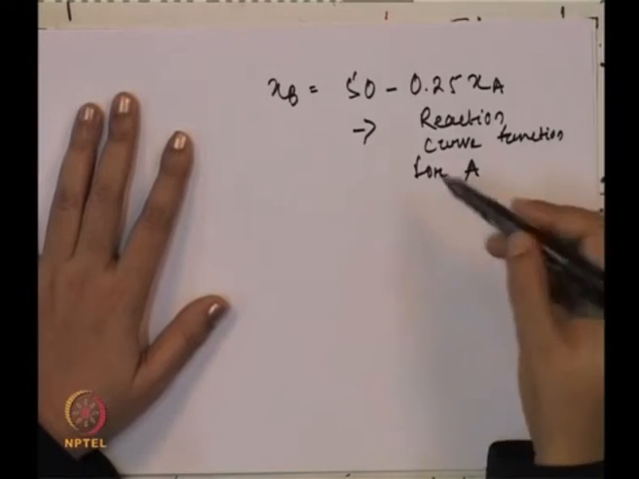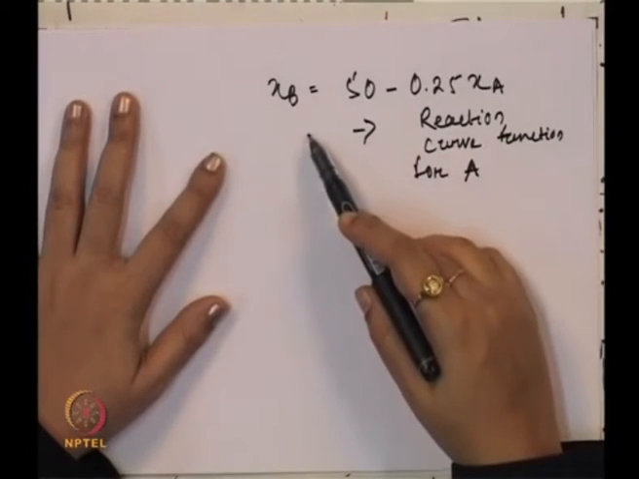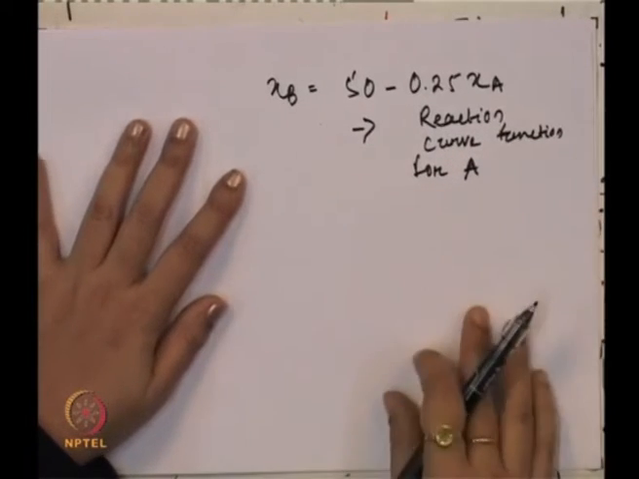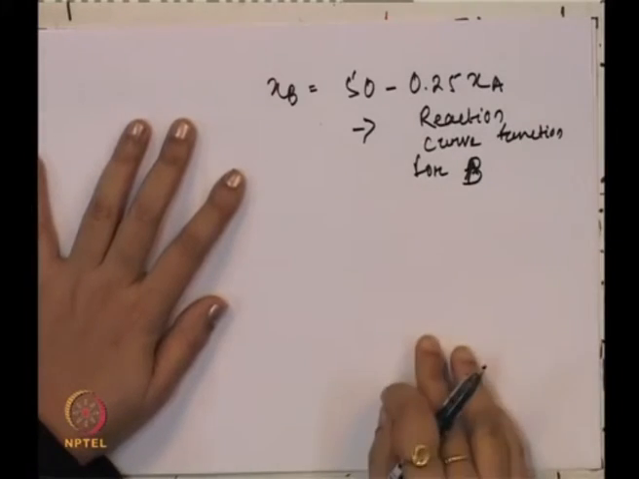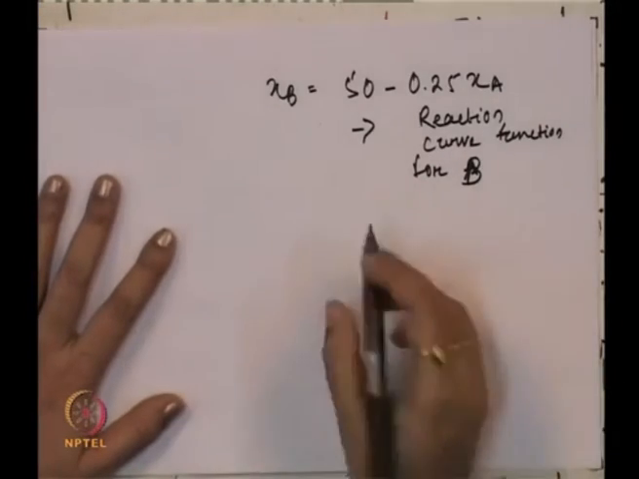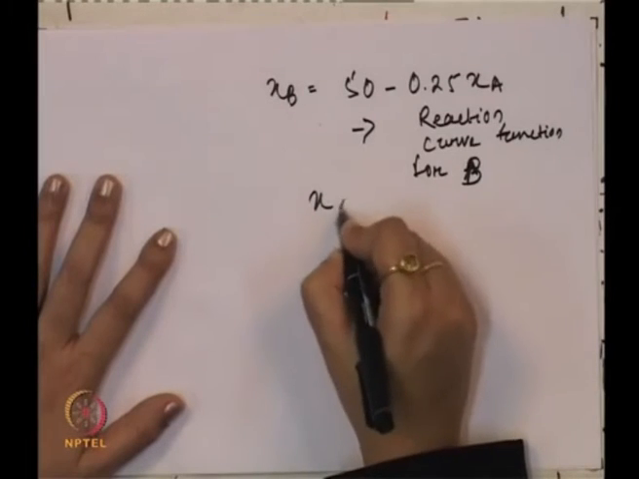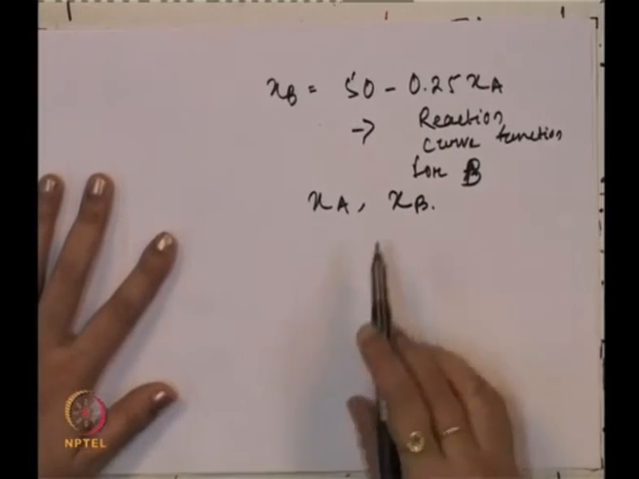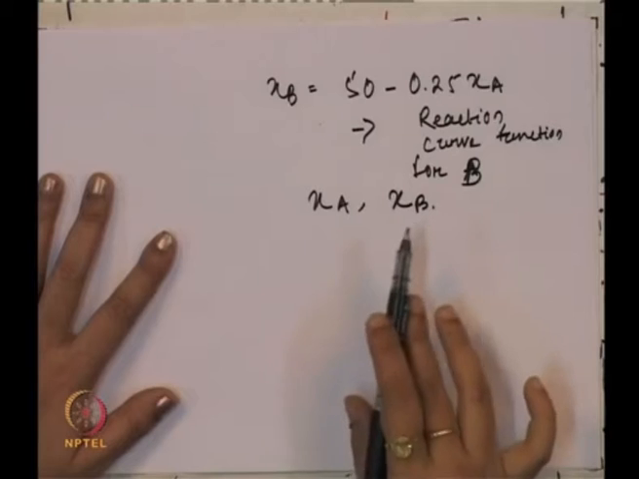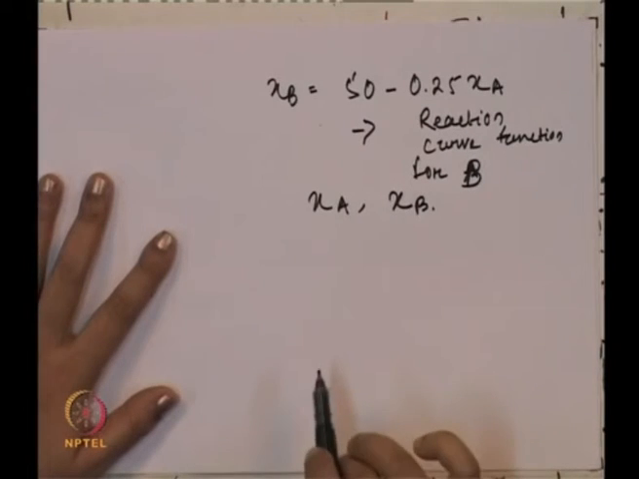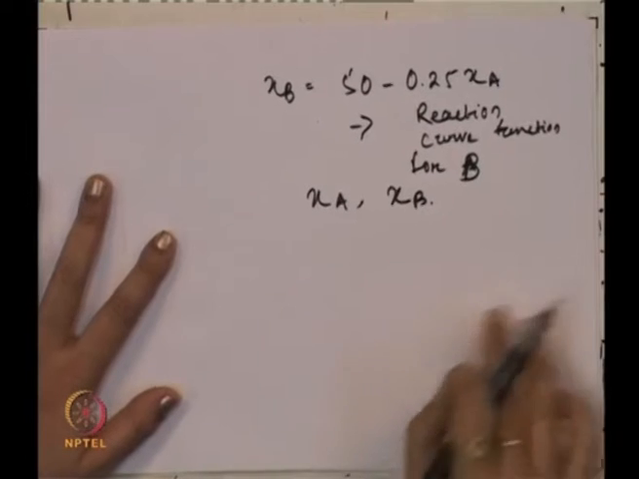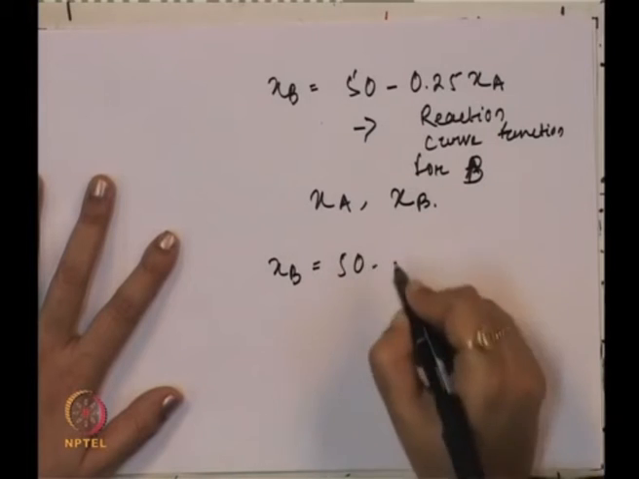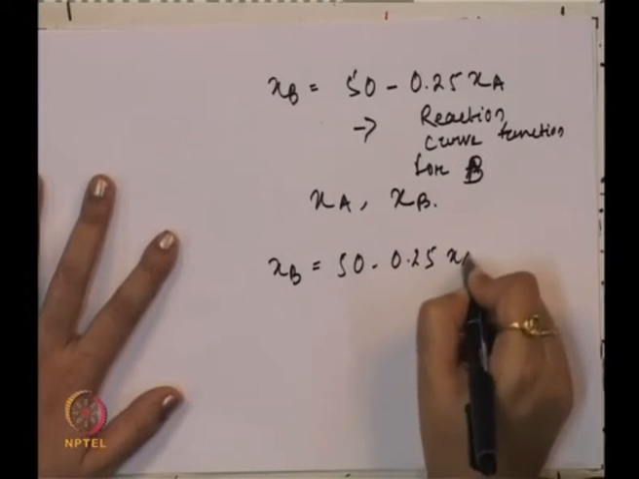You need to maximize this and then solve for the value in terms of x b in terms of x a, and that will give us the reaction curve function for B. Now, to find the values of x a and x b, we need to put the reaction curve function of B in A, and we can solve for x a. So, in this case, we can find out x b is equal to 50 minus 0.25 x a.